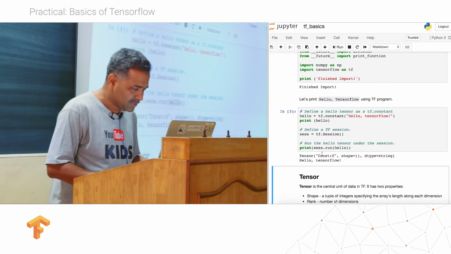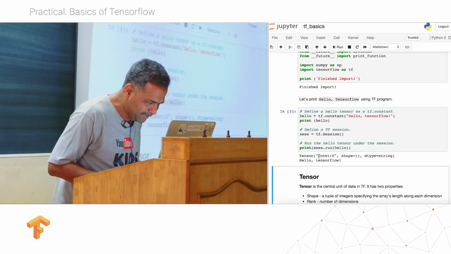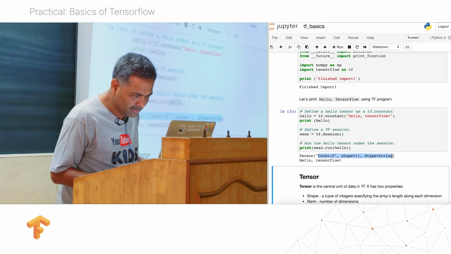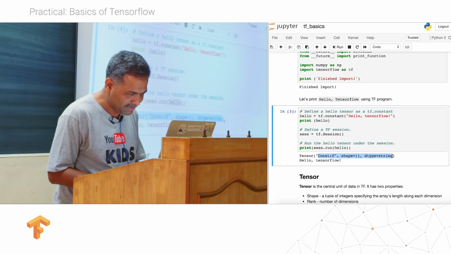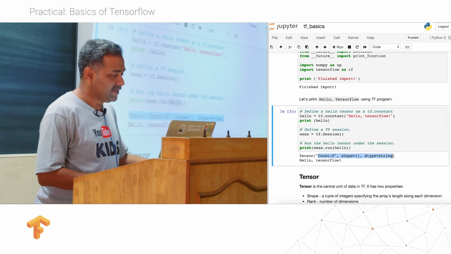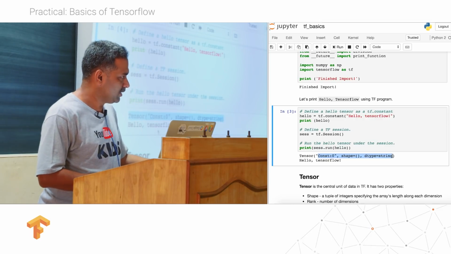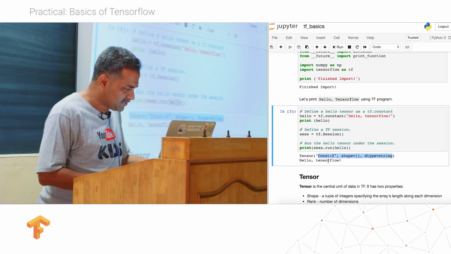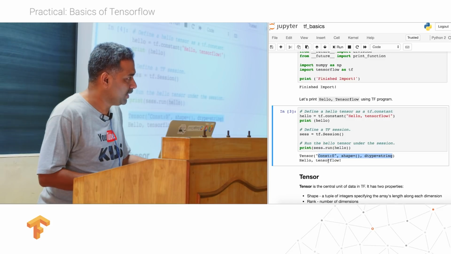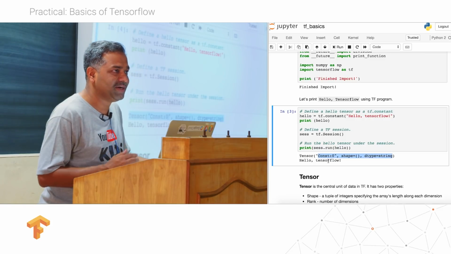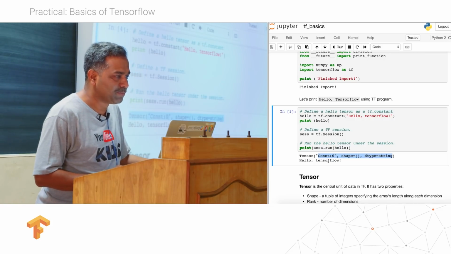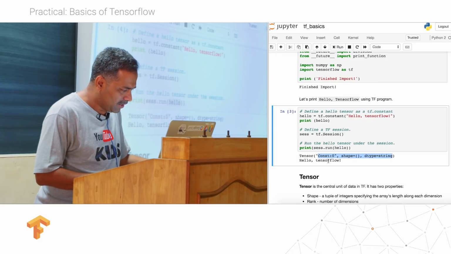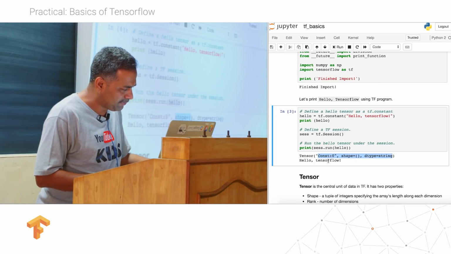Okay, so the first print has printed, see this, what it has printed. This is a description of a tensor. It says that hello is a tensor, Const:0. This is an automatically generated name by the TensorFlow program. The second most important thing is the shape of a tensor.